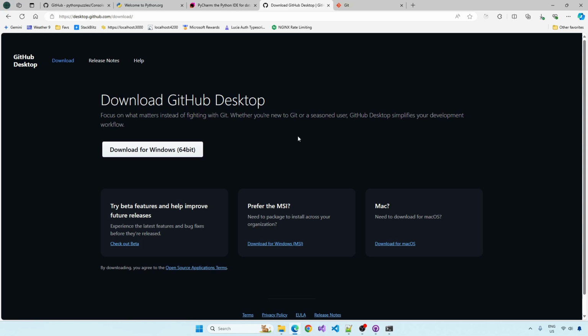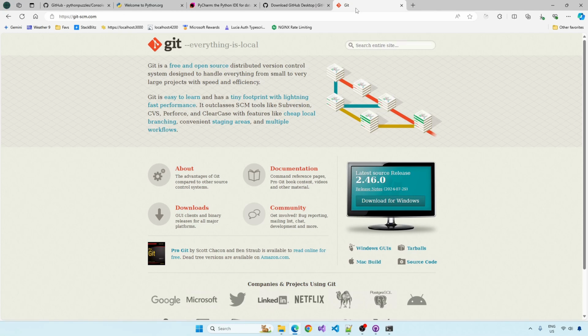It's better just to use a Git client because that's what all professional coders use, because we're all uploading and downloading code into the same repository, and it's better to have a visual representation of it. So I would recommend downloading this and using that. Otherwise, if you want to use the command line like you see a lot on YouTube, you have to download Git to be able to use the git clone commands I'll show you later on.